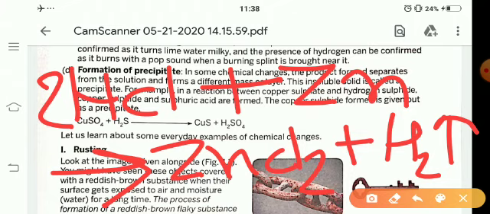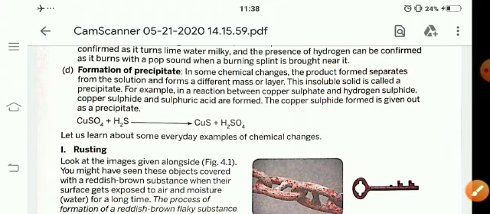Okay students, next, formation of precipitate. Then what is precipitate? The insoluble solid which is separated out from any solution is known as precipitate.